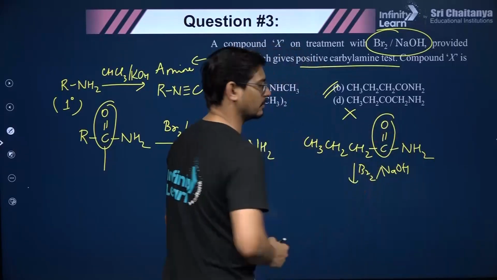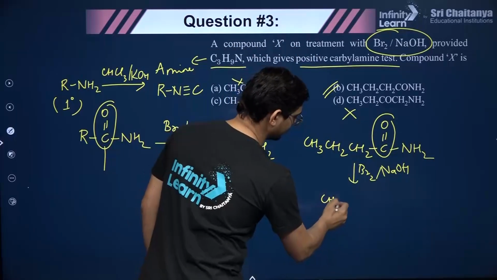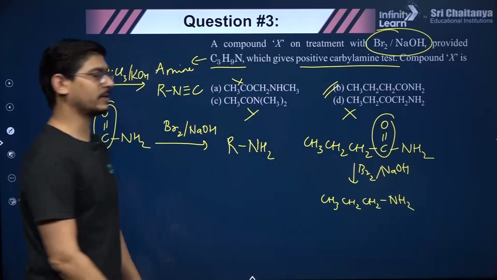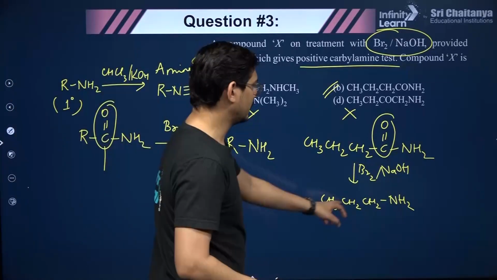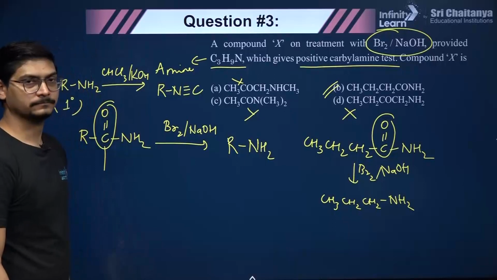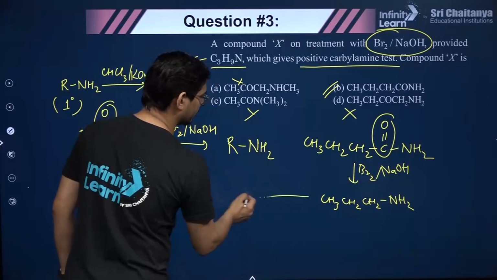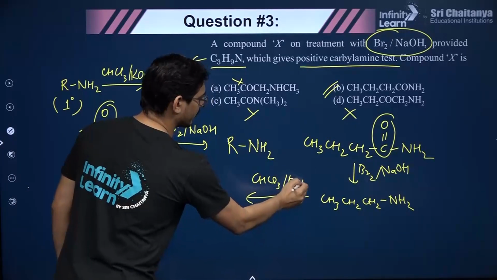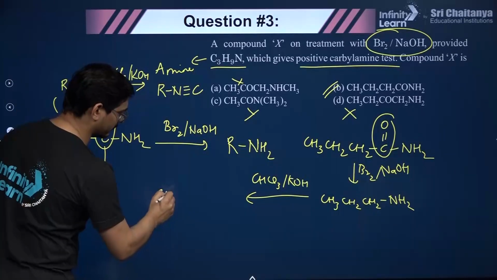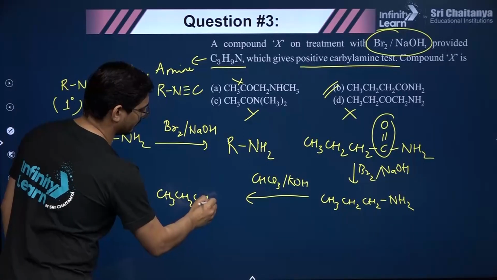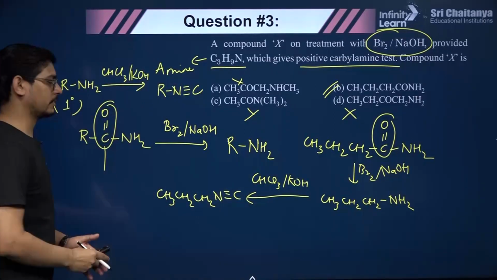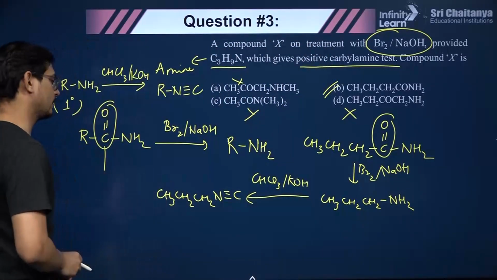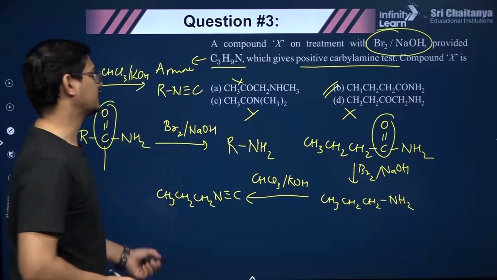So what will happen? This carbonyl group will go away and you will get CH3CH2CH2NH2. Yes, okay. So the formula matches, C3H9N. Then does it give positive carbylamine reaction? Yes. If you react it with chloroform and KOH, then yes, because it's a primary amine, it will respond to the carbylamine reaction. And what will be formed here? We will get this, CH3CH2CH2 and then NC. So this will be the product. Yes, that is the correct answer.